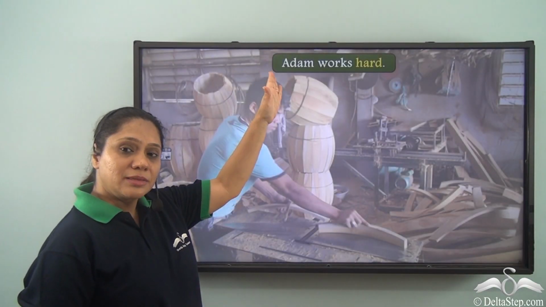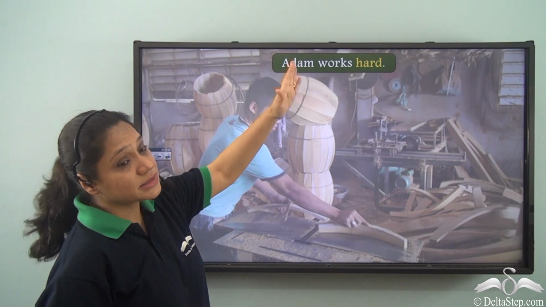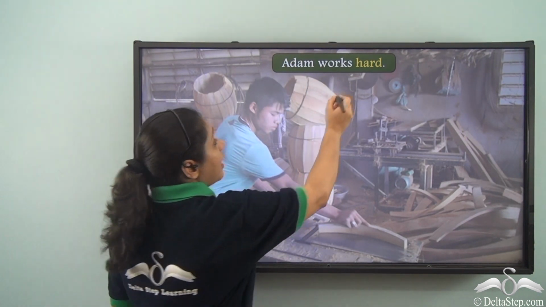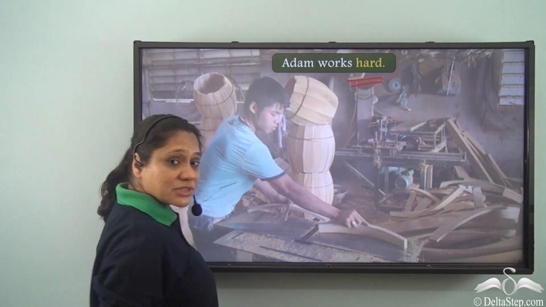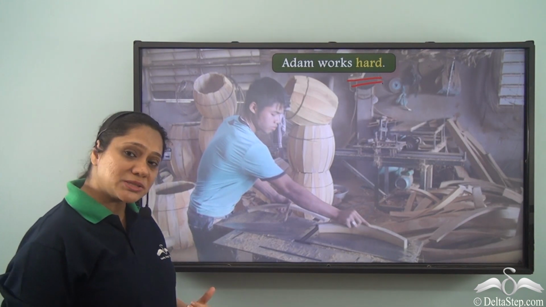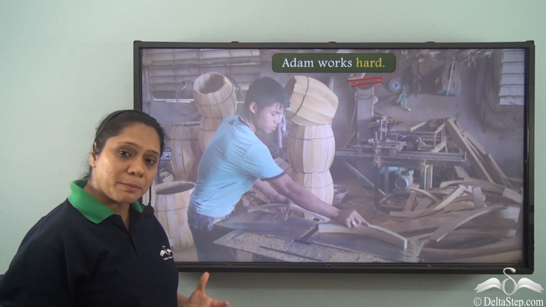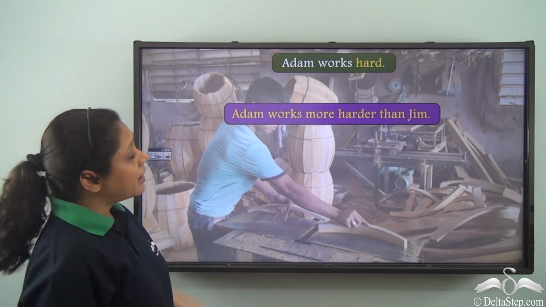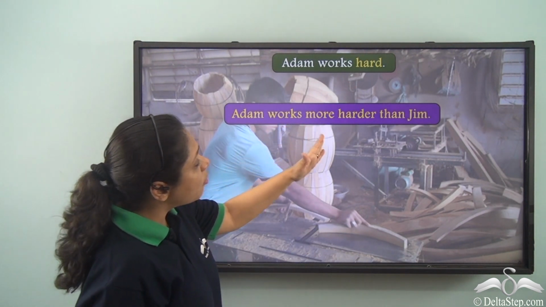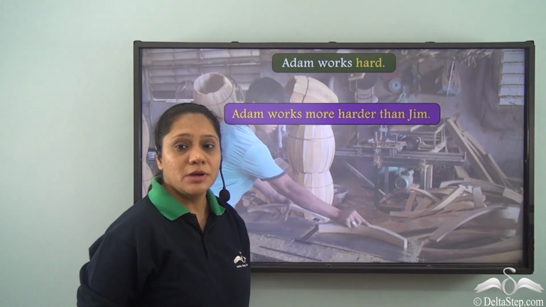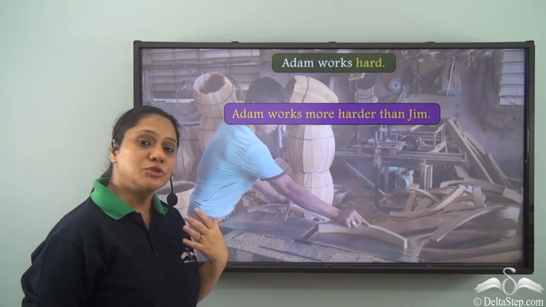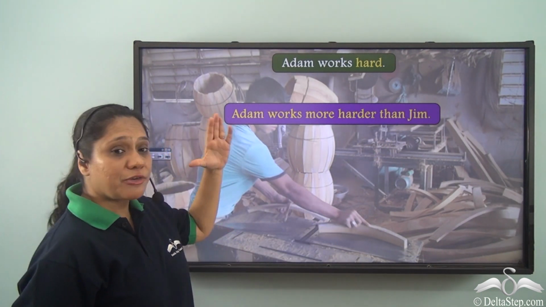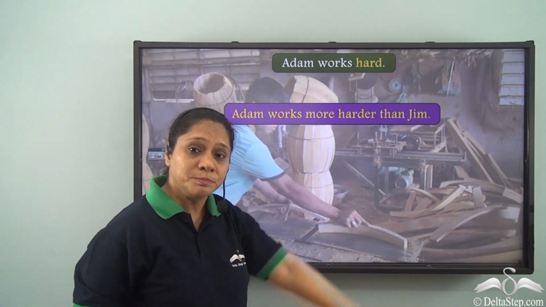Now let us look at this sentence. Adam works hard. Here hard is in the positive degree. It is an adverb in the positive degree because there is no comparison being done here. Now if I say Adam works more harder than Jim, here we are comparing two actions, those of Adam and those of Jim.